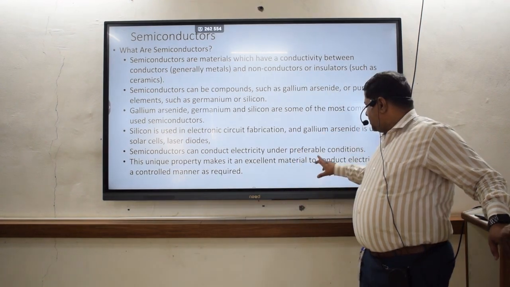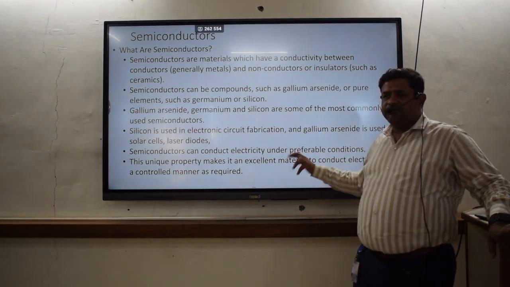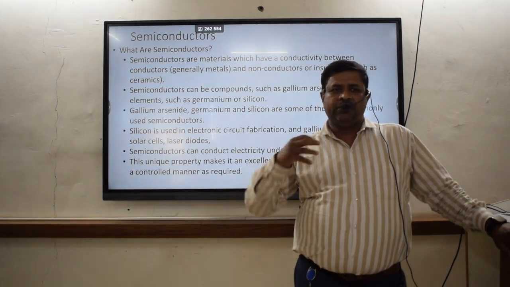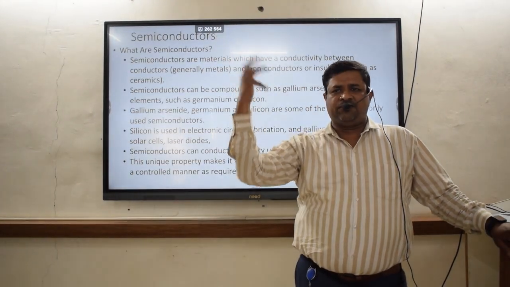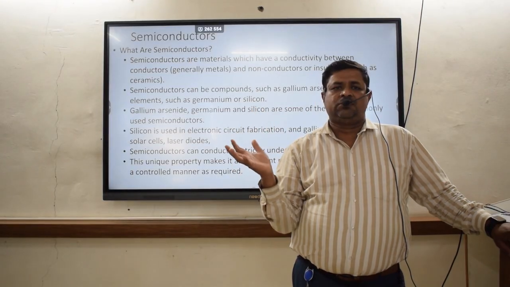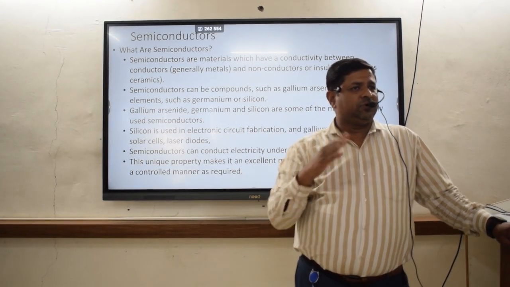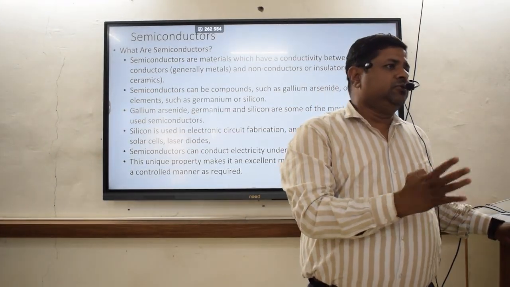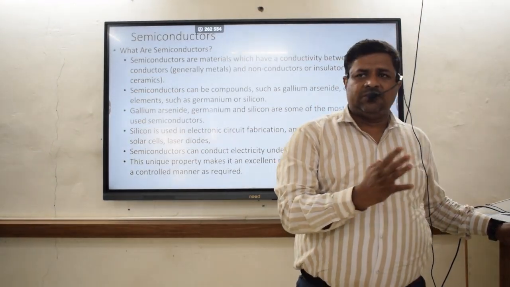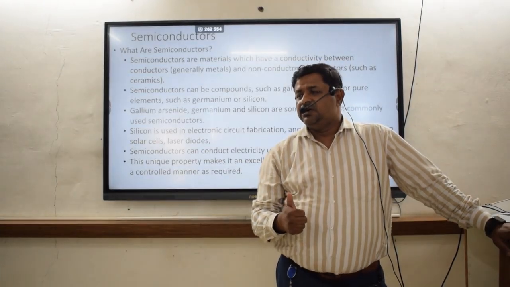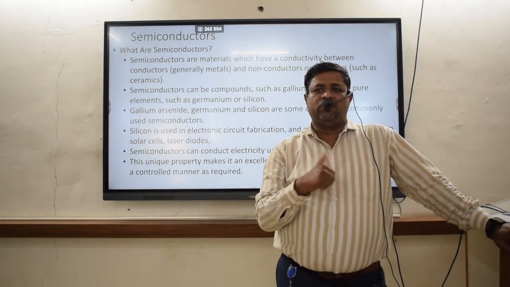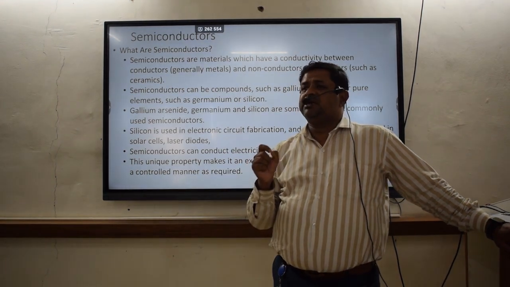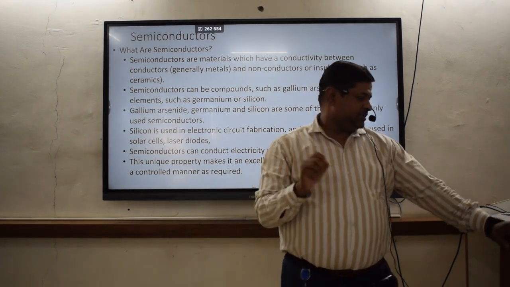Why am I giving more stress on the preferable condition? Because I don't know at what condition I have to conduct the electricity. In North India nowadays there is huge cold, and in that case I want to conduct electricity. Here in Maharashtra there is huge heat; yesterday it was more than 42 degrees Celsius at night. In this kind of condition, if I want to conduct electricity from one place to another, semiconductors are the devices which can be used for these preferable conditions.